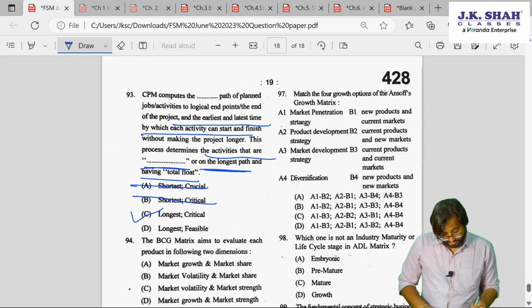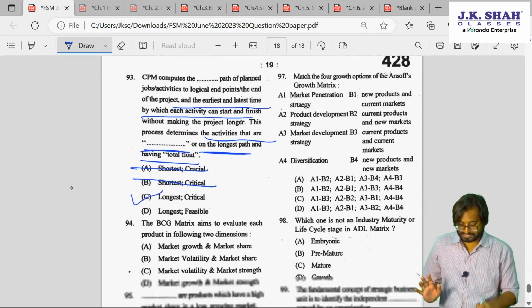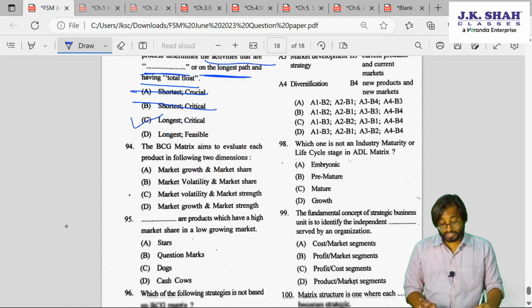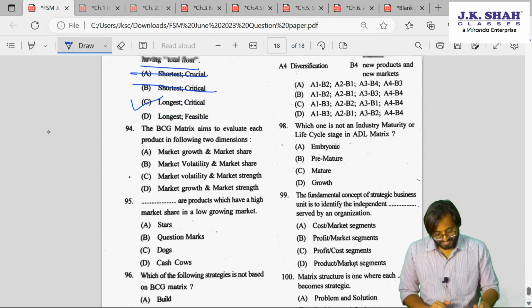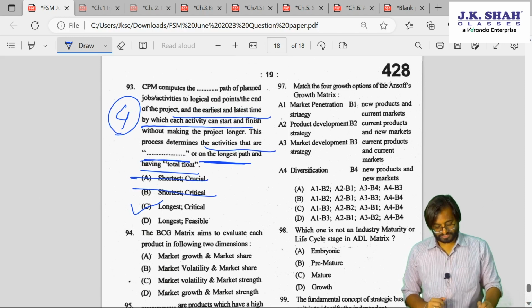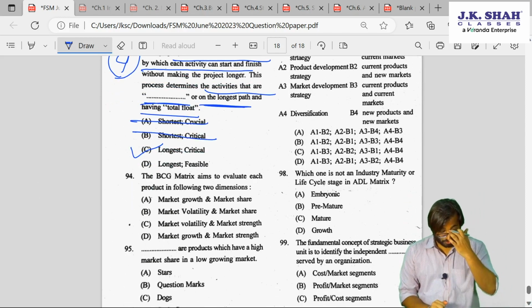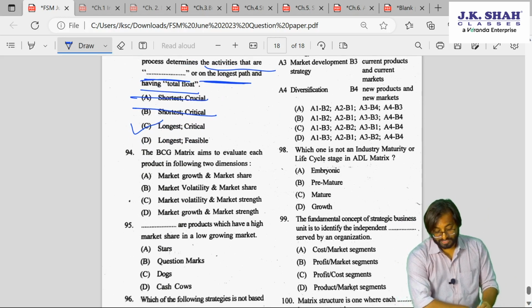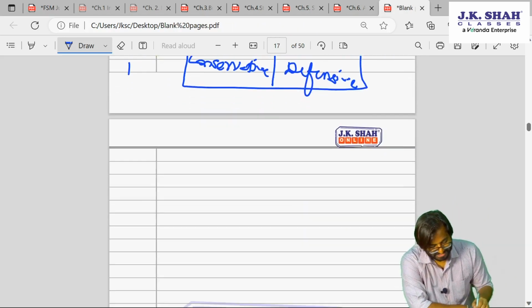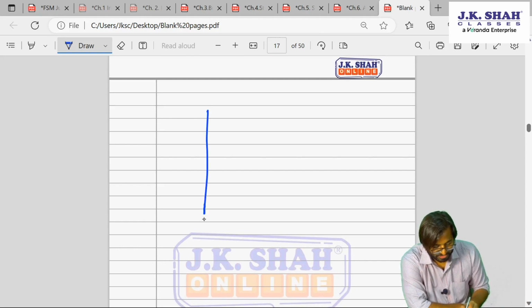Okay. So the answer is C, 93C. Okay, 94. This was which chapter? This was chapter number 4. The BCG aims to evaluate each product in 2 different dimensions. Do you remember BCG, guys? BCG again was a very simple technique. This was also chapter number 4.